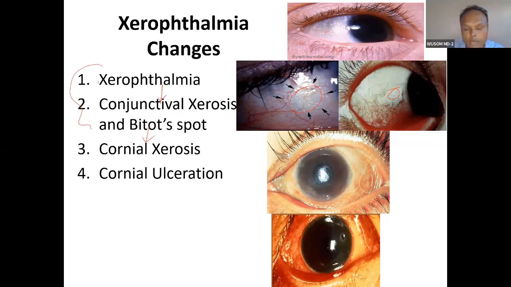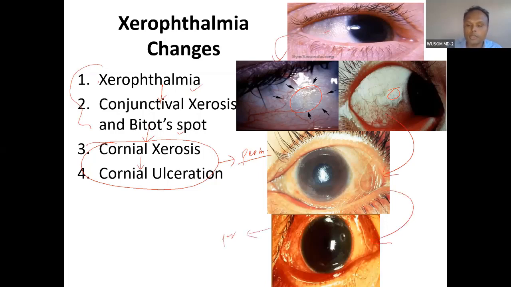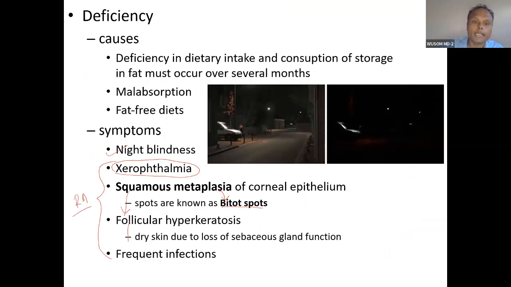But once the cornea is involved, xerosis happens in the cornea and corneal ulceration. So it will lead to permanent blindness. This is how it progresses. First involvement of conjunctiva, xerophthalmia, xerosis and Bitot spot, and then it leads to corneal xerosis and ulceration. You can see from the picture, this will progress to this, and this will progress to this and permanent blindness. Okay. So this is the retinoic acid related presentation. Night blindness is related to retinal.